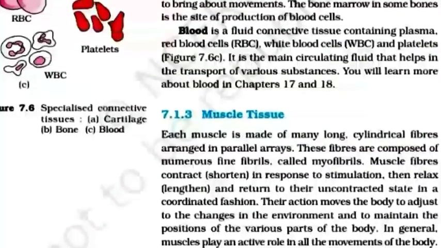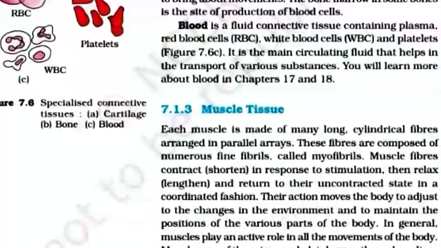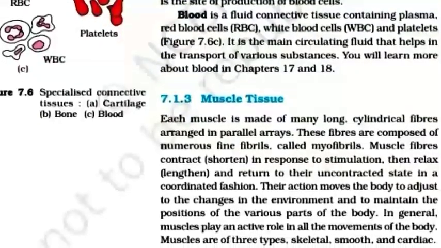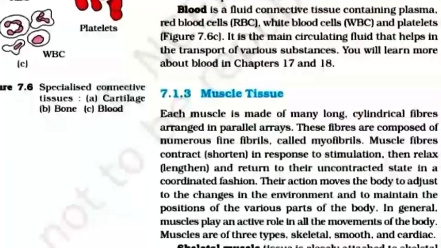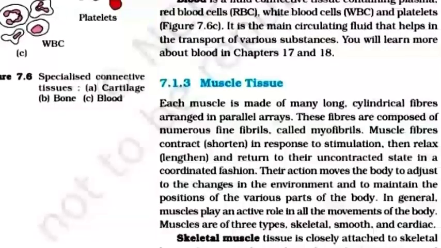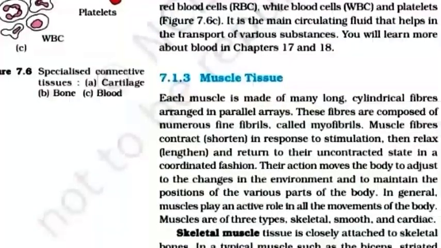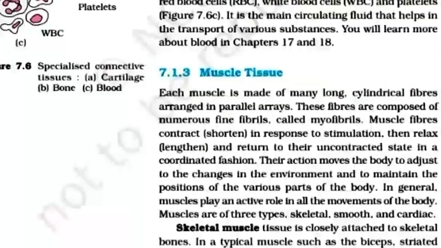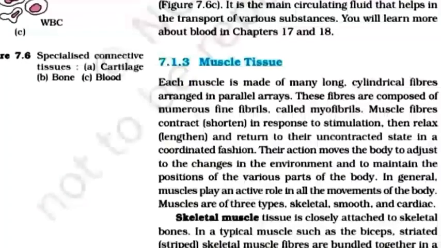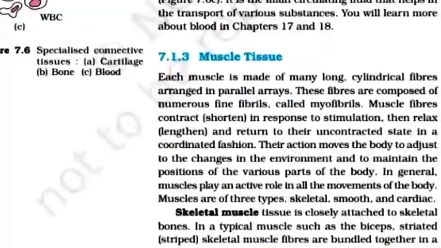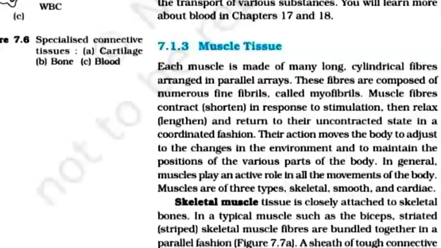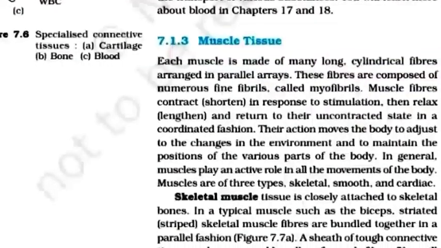Muscle tissues. Each muscle is made of many long cylindrical fibers arranged in parallel array. These fibers are composed of numerous fine fibrils called myofibrils. Muscle fiber contract, shorten in response to stimulation, then relax, lengthen and return to their uncontracted state in a coordinated fashion.